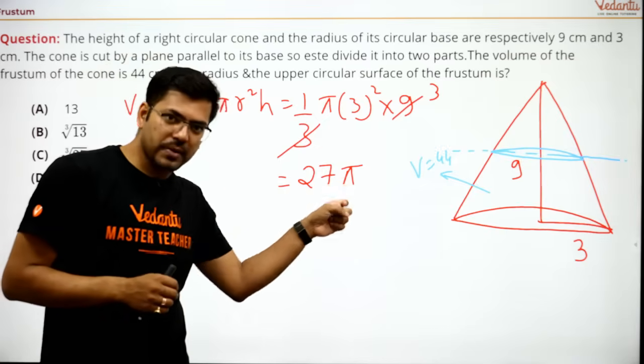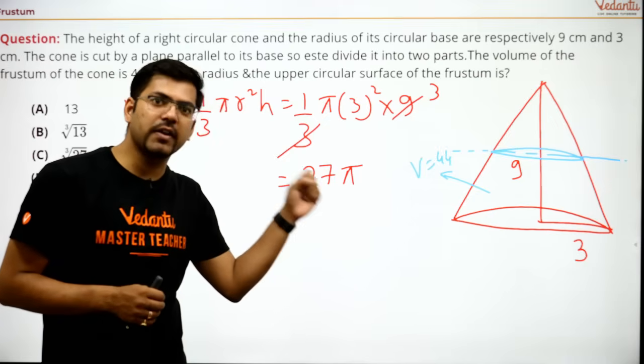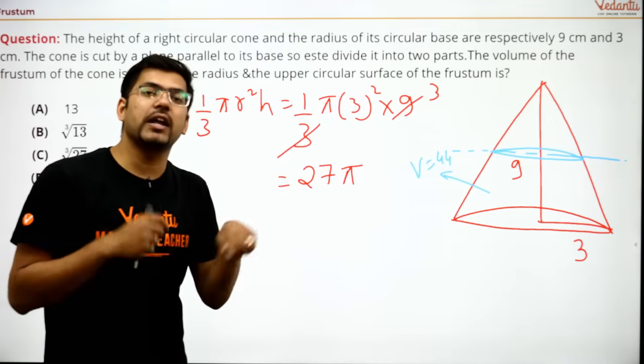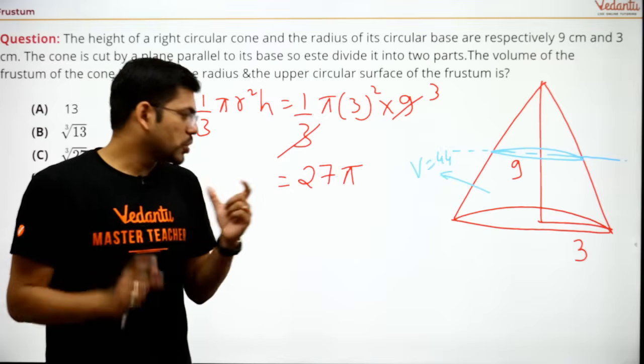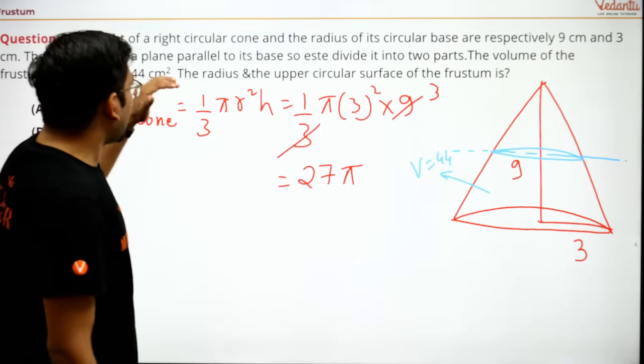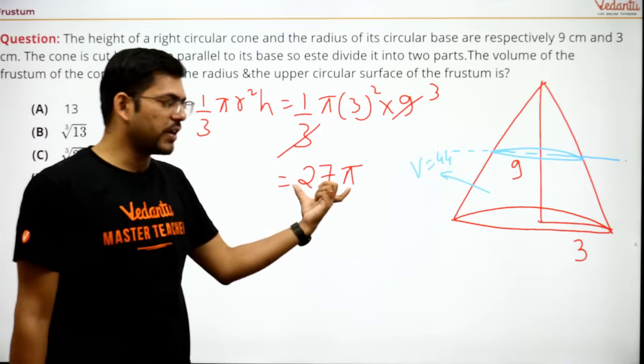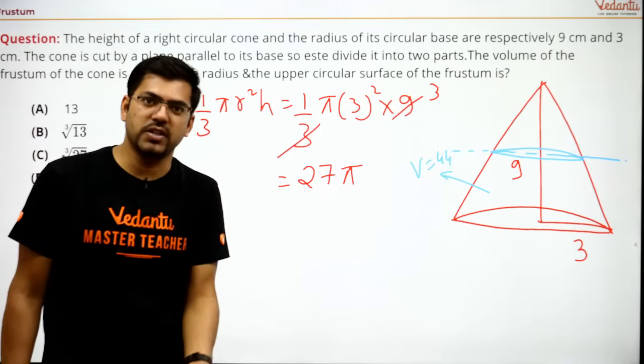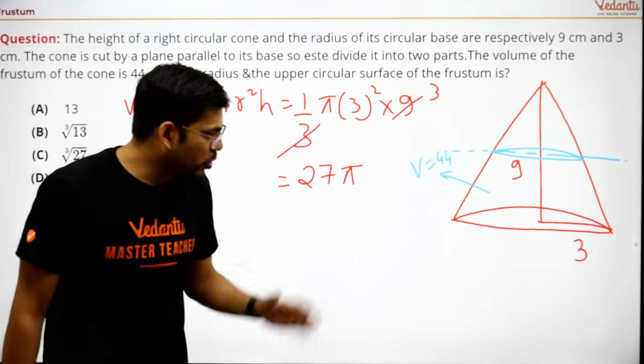Here you could have put the value of pi as 22 by 7 or 3.14, but that would have again made your calculation very clumsy. So you need to only put 27 pi. Why? Because we are not being asked about the volume of the cone. We are just calculating it for making our calculation easy, isn't it? So you should do it like this.